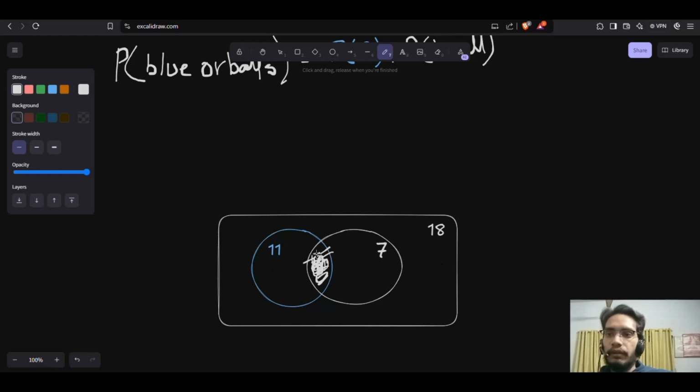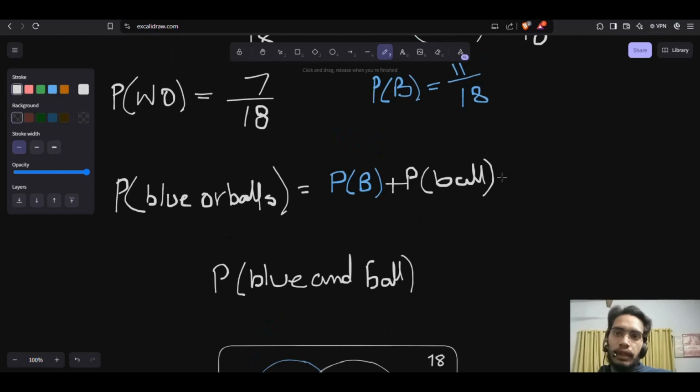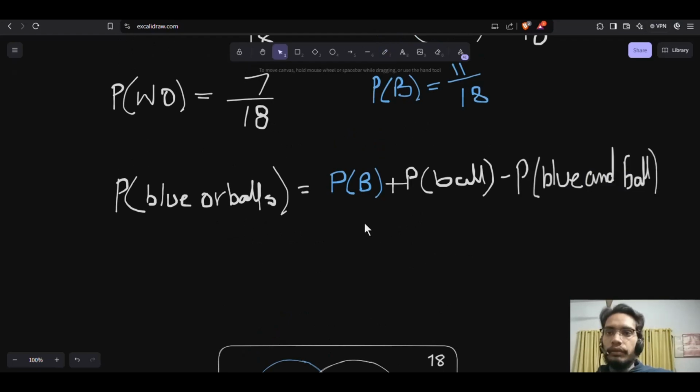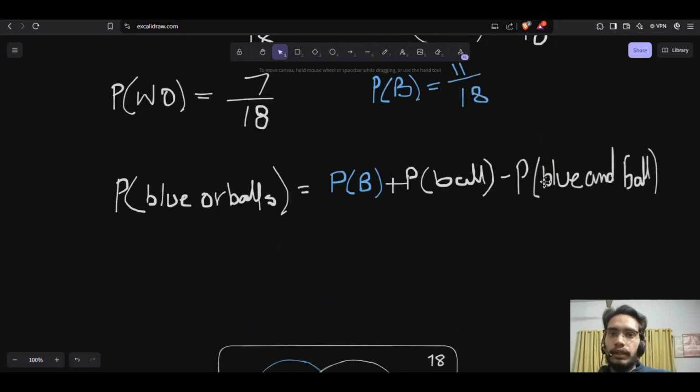This is the point where these common things are intersecting, the probability of either a blue object and the probability of getting a ball. So this is your ball. We have to subtract it from the P. If you want to find this thing, we need to subtract this thing.